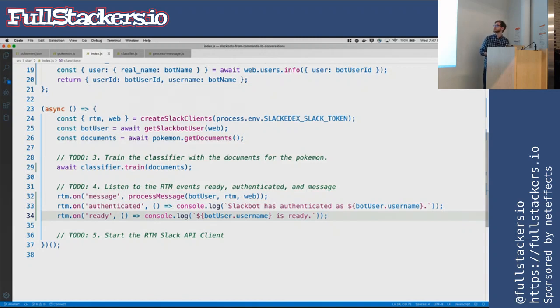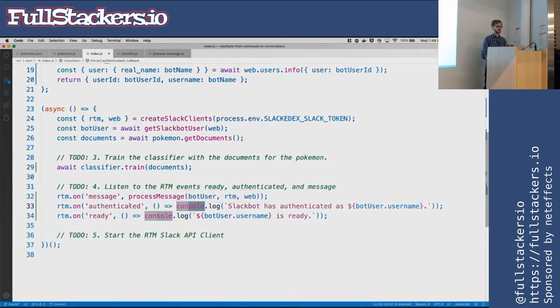Next, we're going to listen to authenticated. This is to make sure that we authenticate correctly. There is a distinct difference between authenticated and ready. When you are authenticated, you can't talk back to Slack yet. Slack says, yeah, I know who you are, you're good, but you're not ready to communicate back. So you can't actually call any methods to write to Slack on authenticated because Slack will still deny you because you haven't fully done all the handshakes. It just knows you're real.